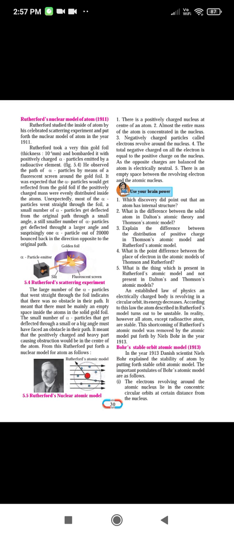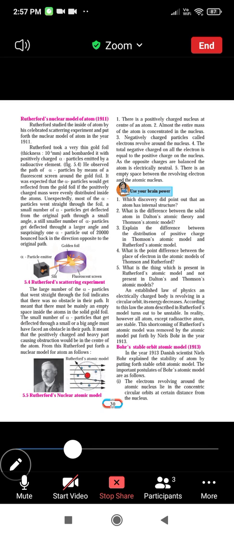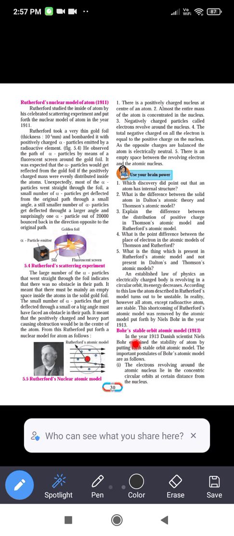Good afternoon, students. In lesson number 5, we have completed up to Rutherford's nuclear model of an atom. Now we have to see Bohr's stable orbit atomic model, which was given in 1913. In 1913, Danish scientist Niels Bohr explained the stability of the atom by putting forth the stable orbit atomic model. The important postulates of Bohr's atomic model are as follows.